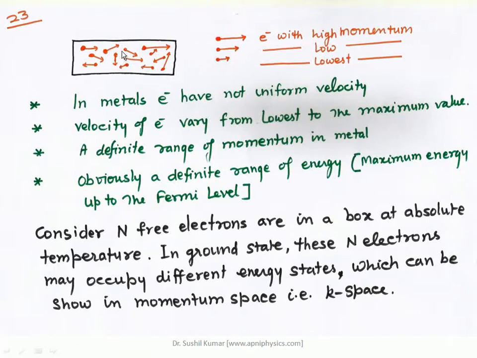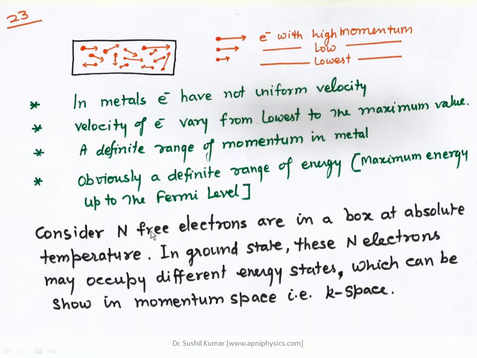This is represented by the length of the vector in this figure. A large length of the vector represents high momentum, and a small length is small momentum. So the velocity of these electrons varies from the lowest to the maximum value. There is a definite range of momentum in a metal, and that range is decided by the Fermi level.